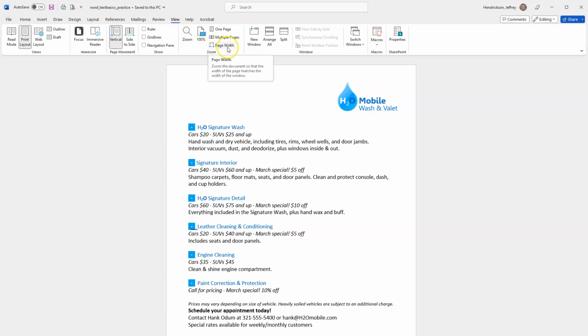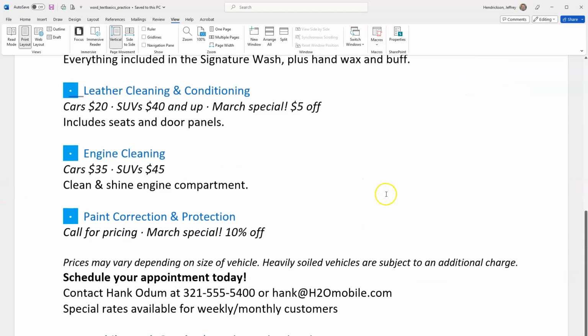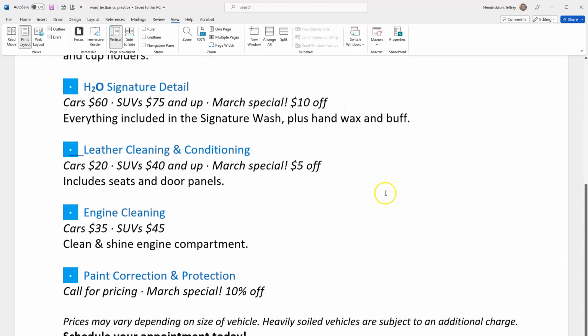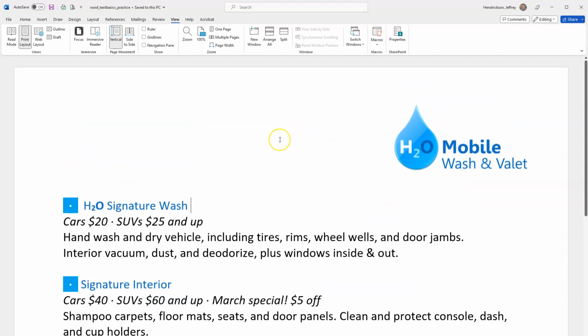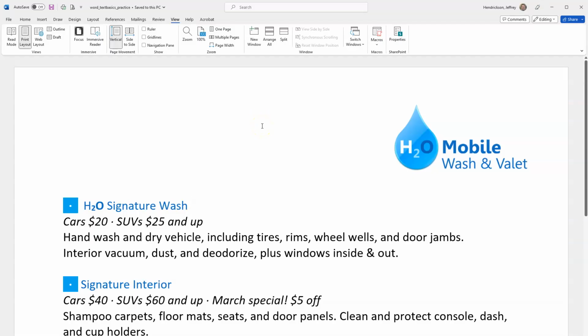I like this one that says page width. When you click on that, however big this window is, it will fill it to the sides. So it's really nice. It makes it nice and big. I'm a big fan of this one. I think it's easier to see, read, edit, do all sorts of stuff with it. Okay, so that's just what this looks like. You can of course go to File and save as, and that's what those lessons are for, the little tutorials. All right, so I want to go back and take a look at Office 365.